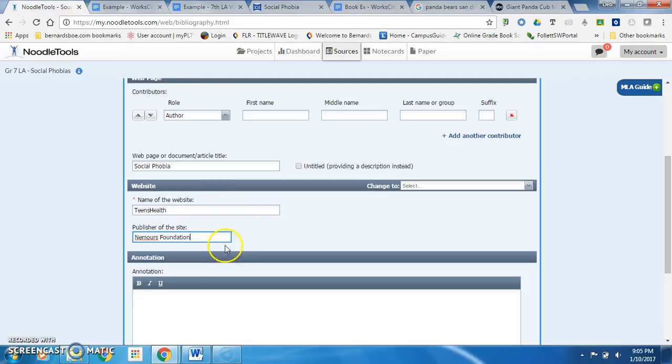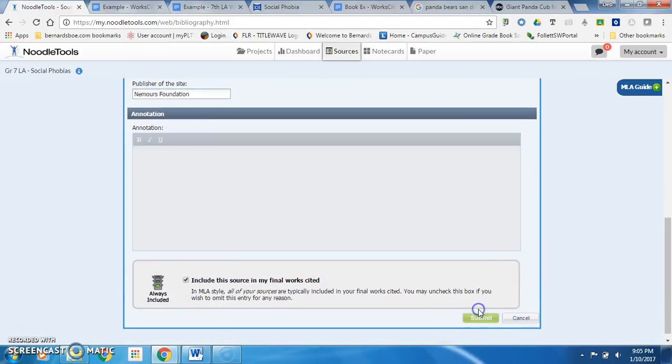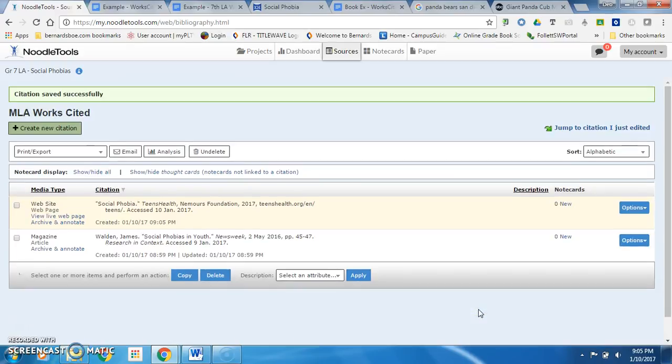And make sure to capitalize the name of an organization. I now have all the citation information for my website or web page, so I can click Submit, and you will see now there is my web page citation in NoodleTools in MLA format.